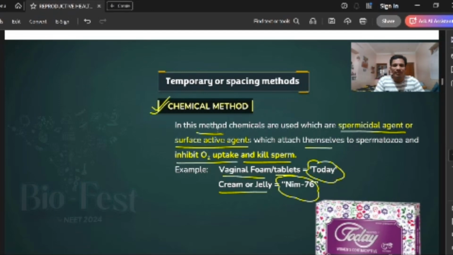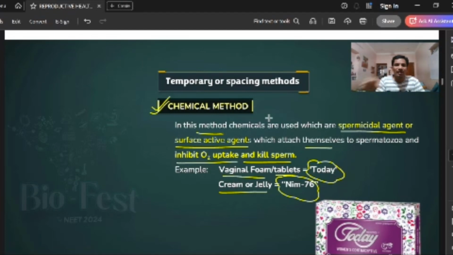See, natural methods should not use any chemical, right? But here we are using the chemical methods. The name itself says chemical. And in natural methods, what is there? First, periodic abstinence. Second is coitus interruptus, the withdrawal method. And lactation amenorrhea is the third one. In these, we are not using anything, just following the method.